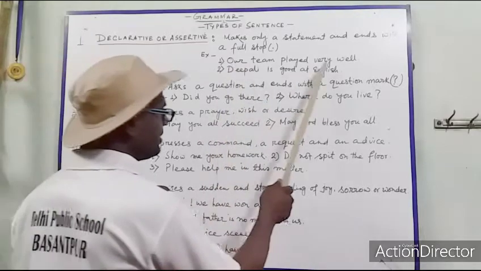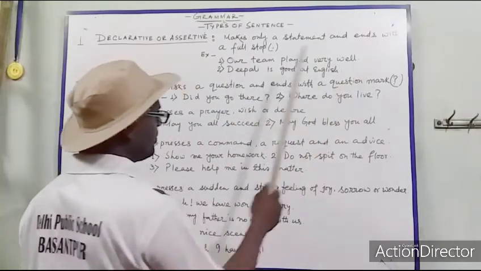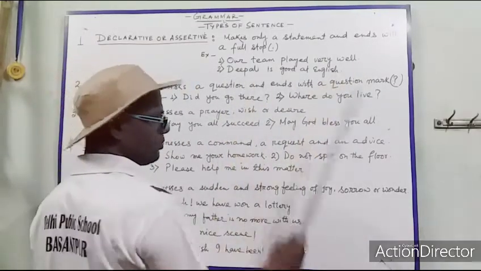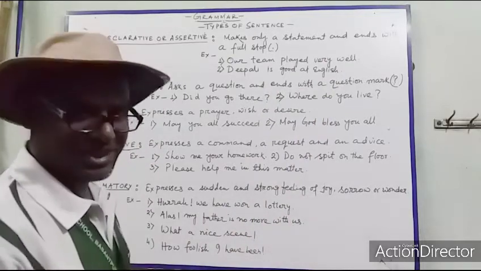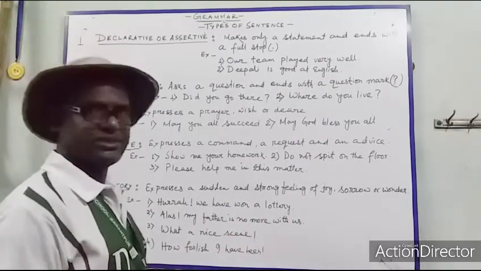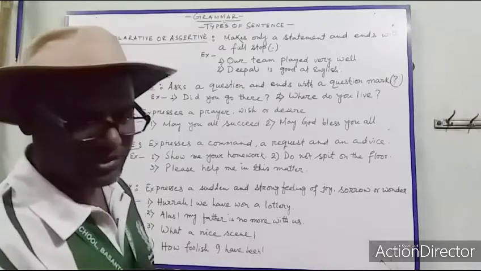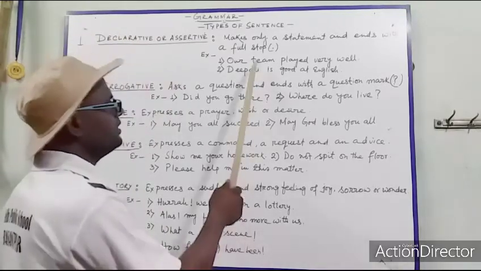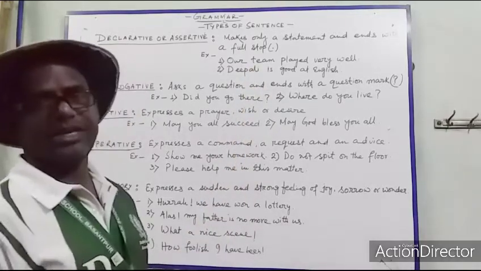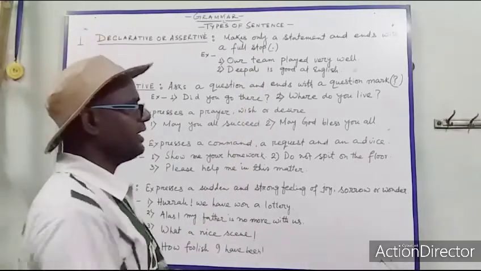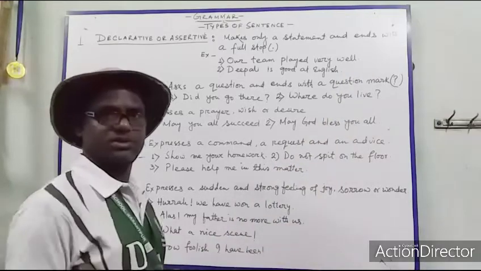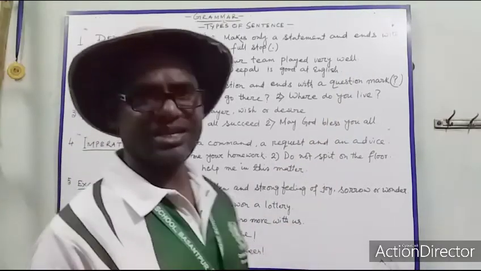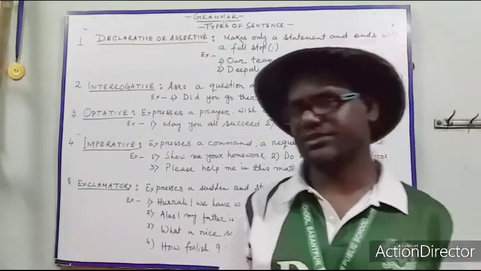After this sentence you can see there is a full stop. Here also there is a full stop. A declarative sentence makes only a statement and ends with a full stop. Now you understood what a declarative or assertive sentence is?